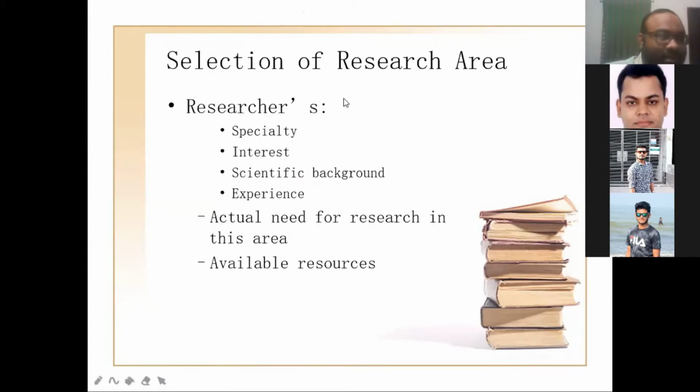So first of all, come to the researcher selection of research area. Here researchers means both sides, student and supervisor. It depends on especially the supervisor's specialty, interest, and scientific background and experience. These are the points you need to consider.